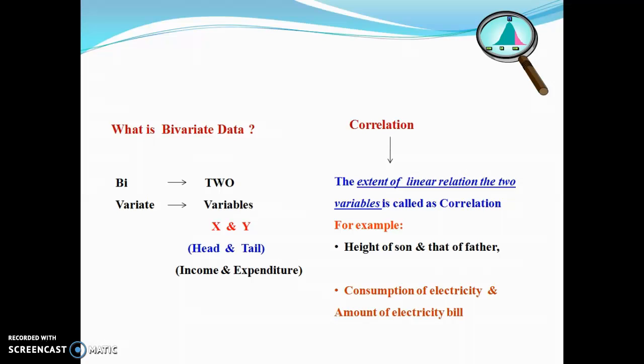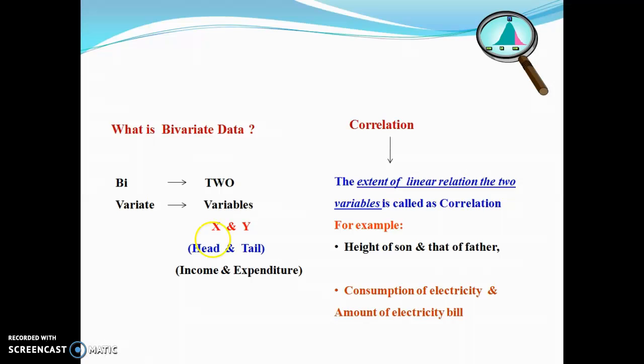For example, here X variable and Y variable. X is the income of family, and Y is the expenditure of family. Or you can take head or tail. If you toss a single coin, there are two possibilities, either head or tail.